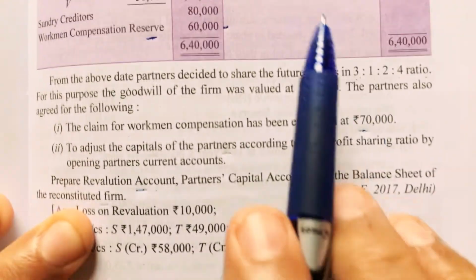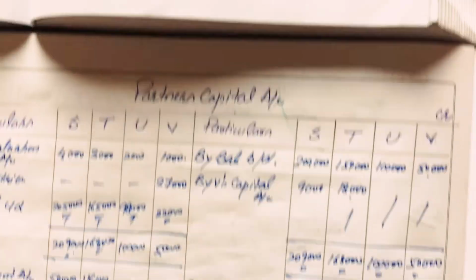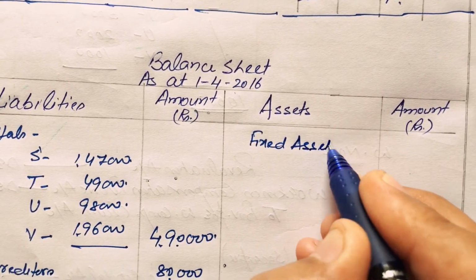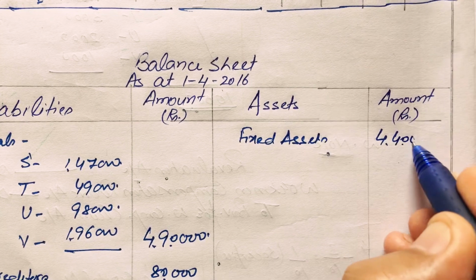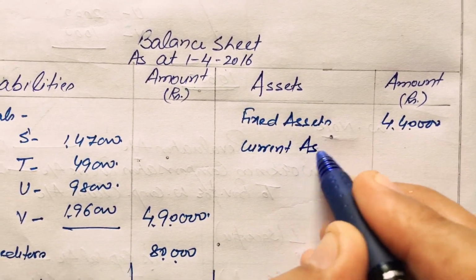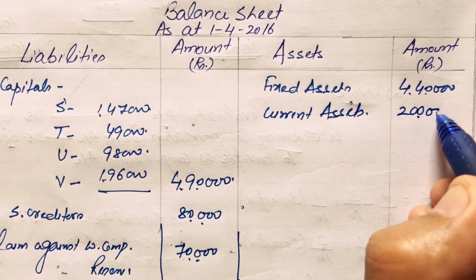On the asset side, we have fixed assets 4,40,000 and current assets 2 lakh. Because there is no change in the fixed assets and current assets, the same values.